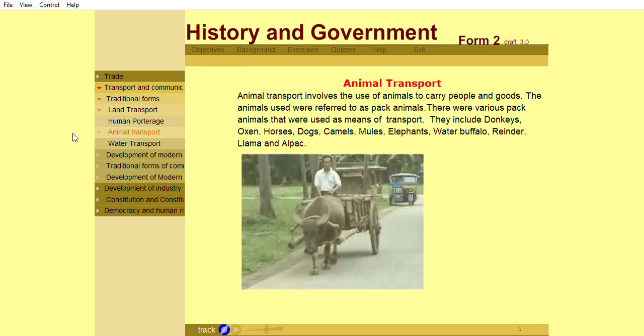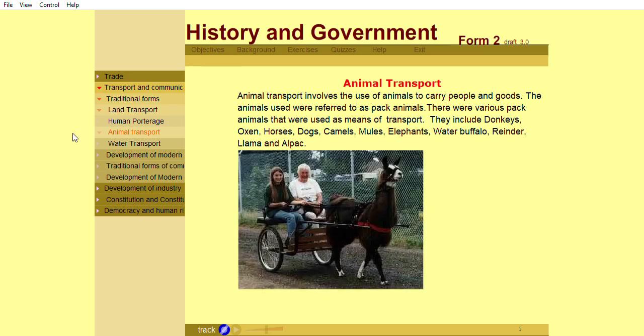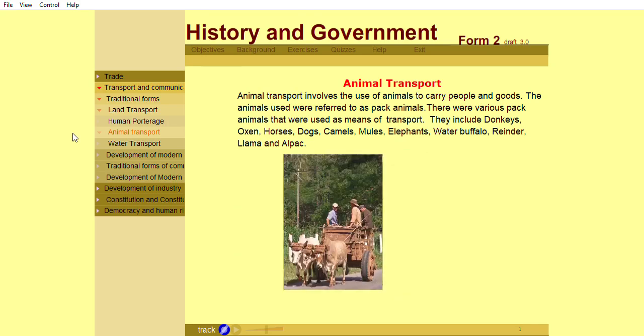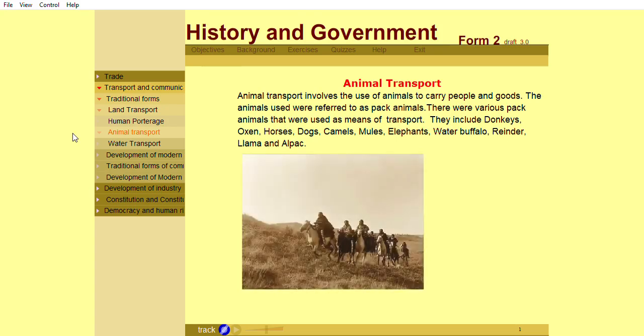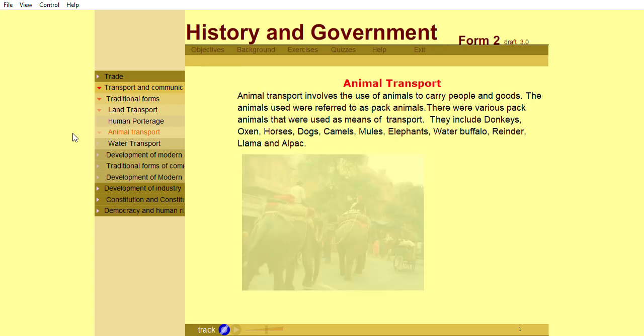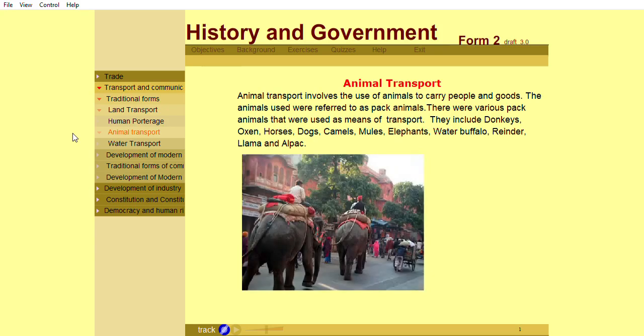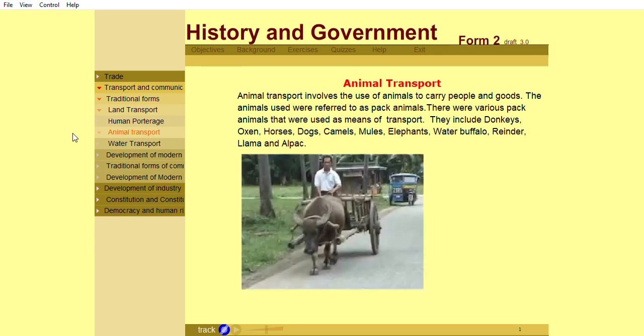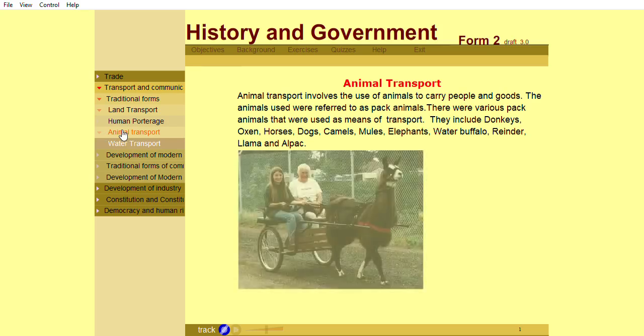There were various pack animals that were used as means of transport. They include donkeys, oxen, horses, dogs, camels, mules, elephants, water buffalo, reindeer, llama, and alpaca.